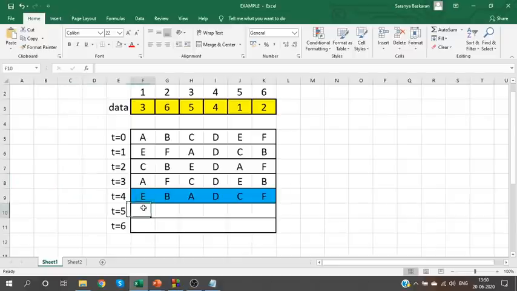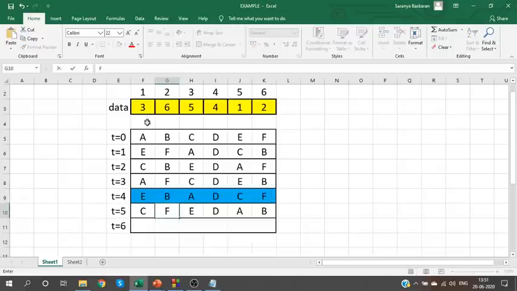So when I calculate for 5 seconds, same calculation, 1 goes to 3. 2 goes to 6. 3 goes to 5. So this A goes to 5. 4 stays at 4. No changes. 5 goes to 1. Who's at 5? C. He will go to 1. Okay. And 6 goes to 2. So this EF will come here.